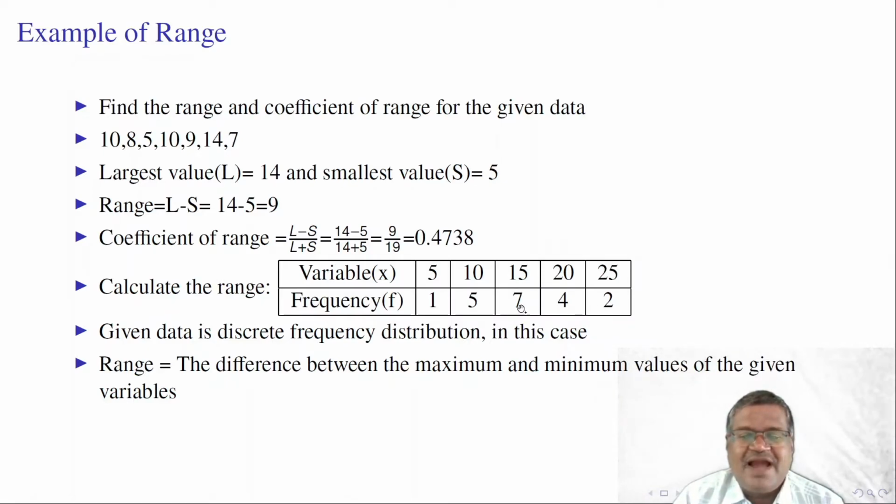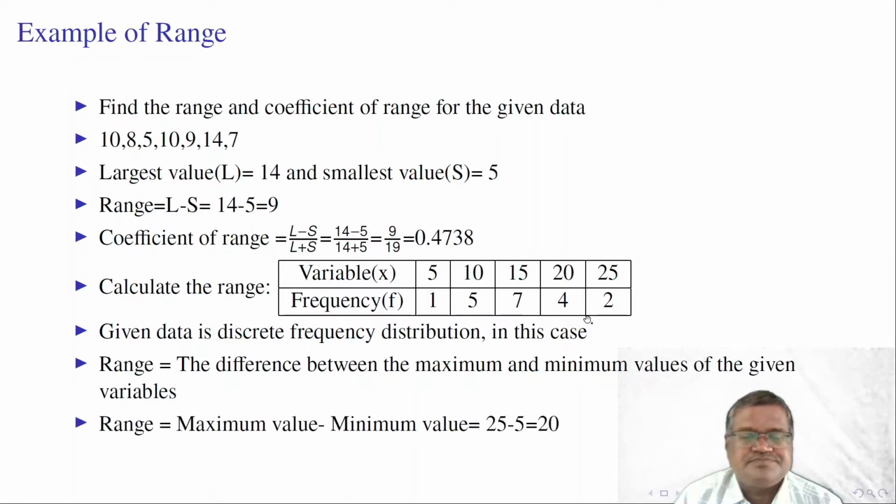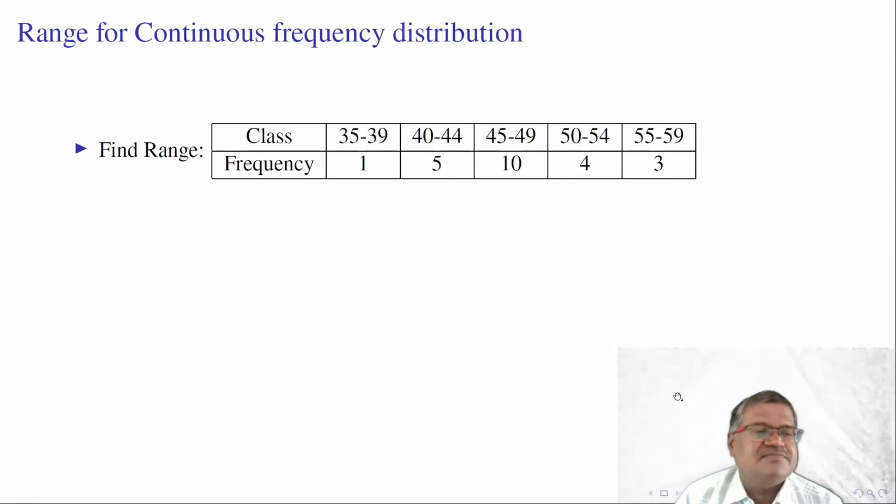Here the maximum frequency is 7, for 15. But in the variable, the maximum is 25, minimum is 5. So 25 minus 5, 20 is our range.